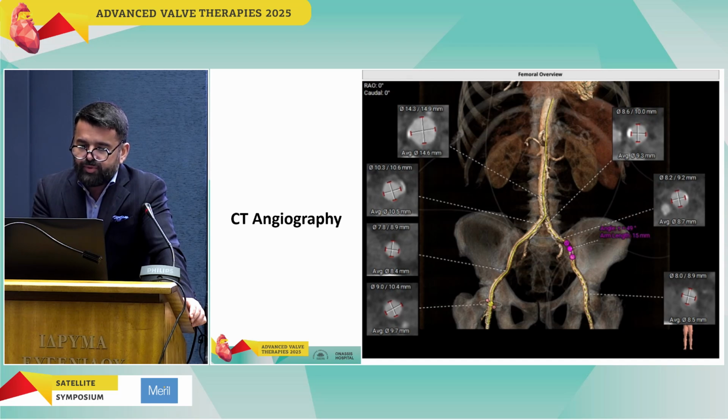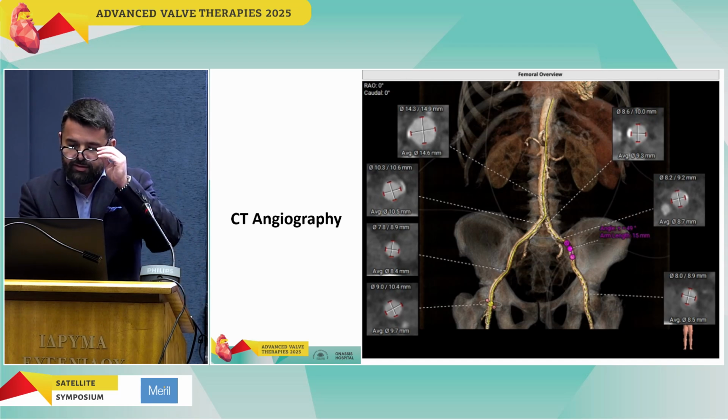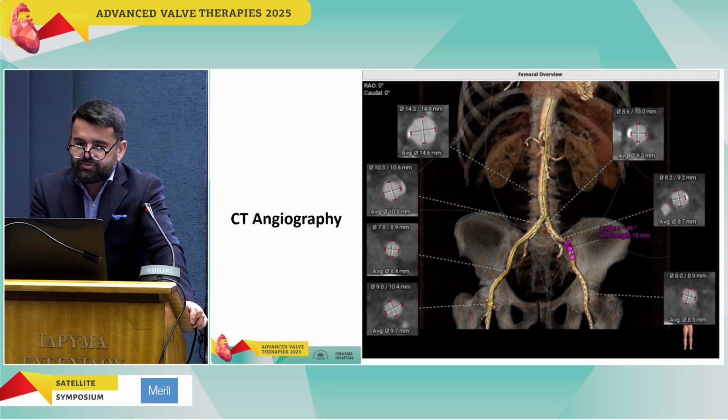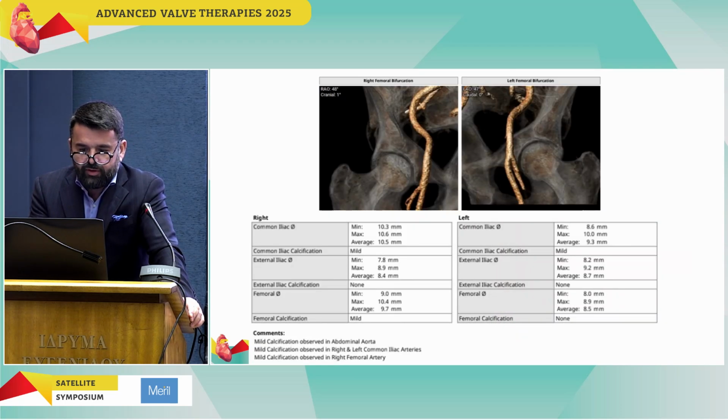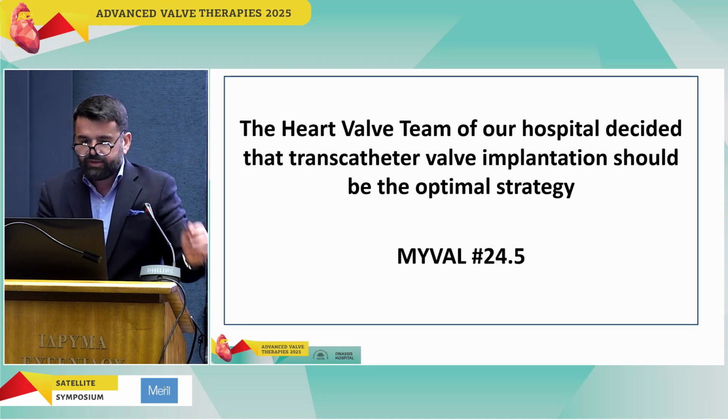As for the femoral access, we have a promising femoral access from both femoral arteries, and only mild calcification observed in the abdominal aorta and right and left common iliac arteries and right femoral artery.